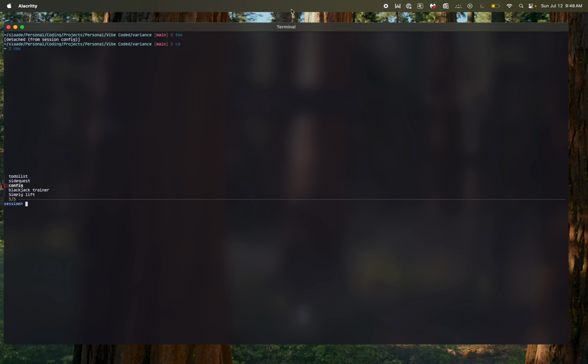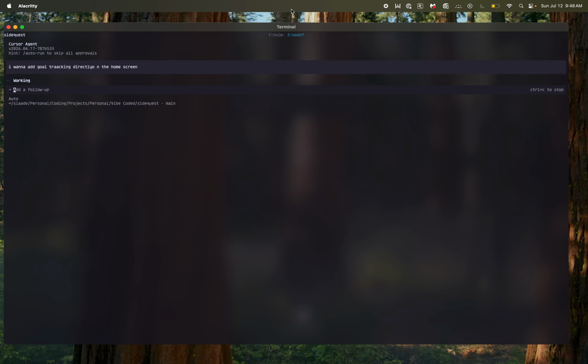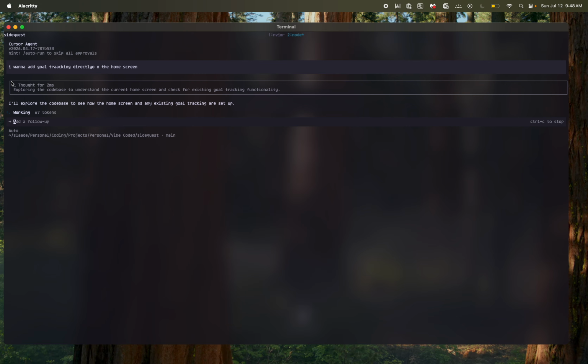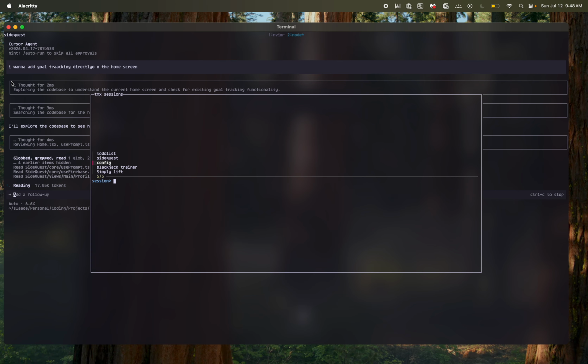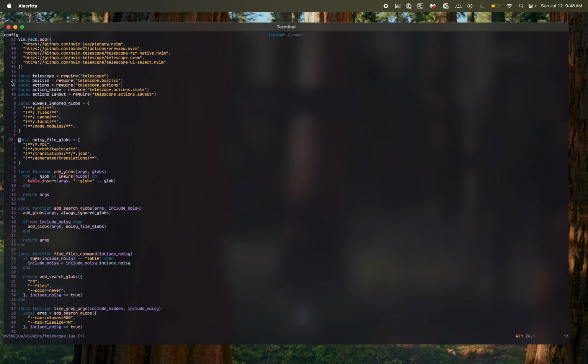If I want to work on this repo and I have a prompt for it, I want to add goal tracking directly on the home screen, I have to fire off this prompt, and then while this prompt is working, I can't do anything else in this section. I have to either make a new work tree, which is such a pain, or I have to go find something else to work on in another repo.